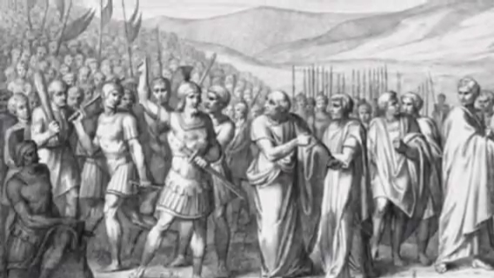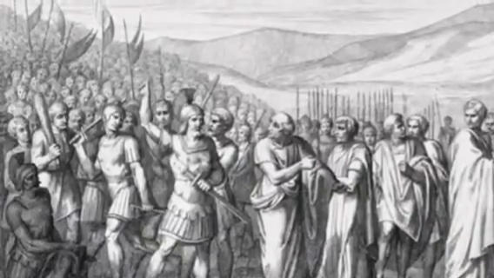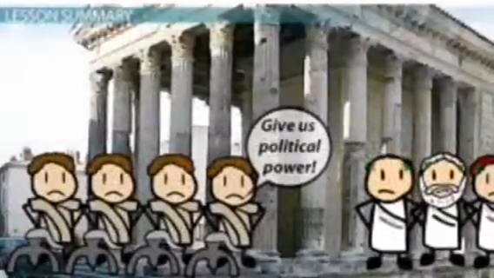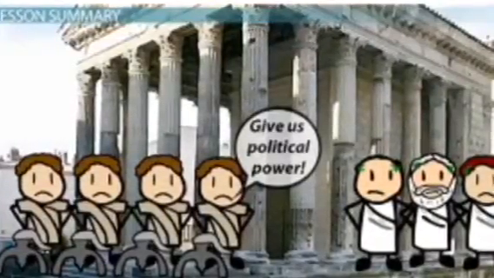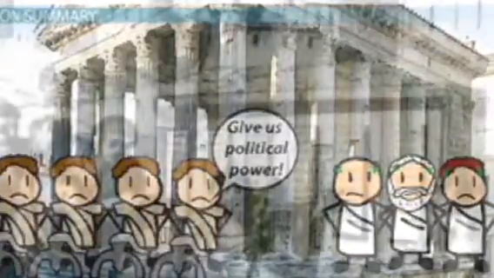Then in 494 BCE, the plebeians won legal permission to create their own assembly, the tribal assembly, with their own elected representatives called tribunes that would protect the interests of their people. They accomplished this through threatening to desert Rome, which would cause disaster in the city. This was called secession. Then in 451 BCE, the plebeians forced the creation of a written law code, or the Law of the 12 Tables, which gave them the ability to defend themselves against random discrimination from biased patricians, government